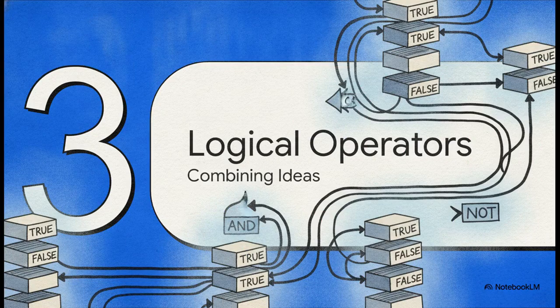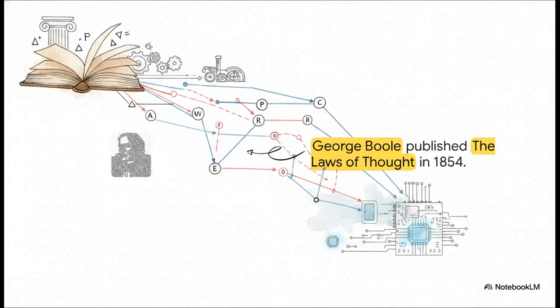Section 3, Combining Ideas. Logical Operators. Fast forward from ancient Greece all the way to the 19th century. In 1854, a brilliant English mathematician named George Boole published his famous book, The Laws of Thought. Boole was actually largely self-educated, overcame massive financial struggles, and yet he gave us the exact mathematical tools we use to connect existing propositions into brand new, compound propositions. And we do this using what are called logical operators.